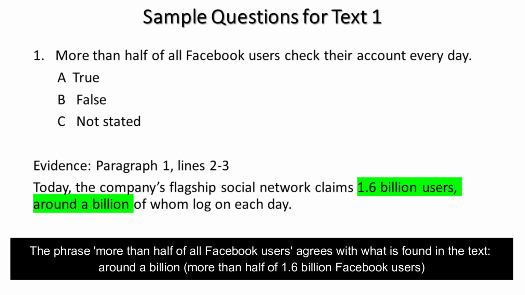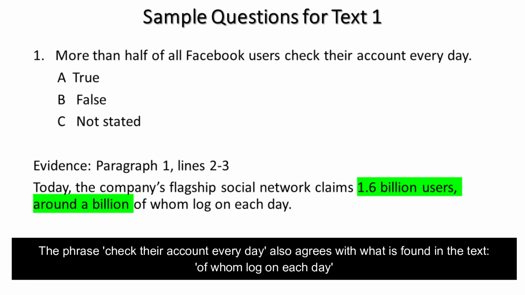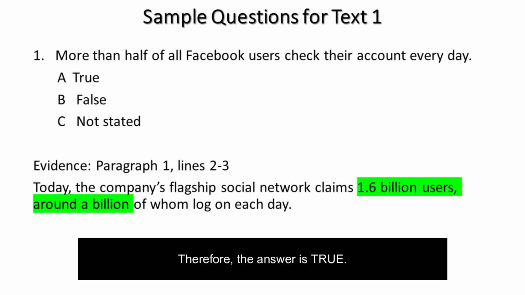Around a billion, which is more than half of 1.6 billion Facebook users. The phrase check their account every day also agrees with what is found in the text, of whom log on each day. Therefore, the answer is true.